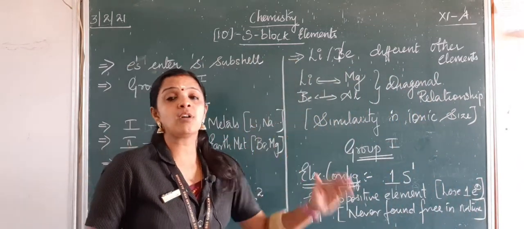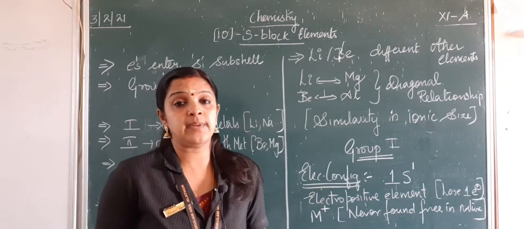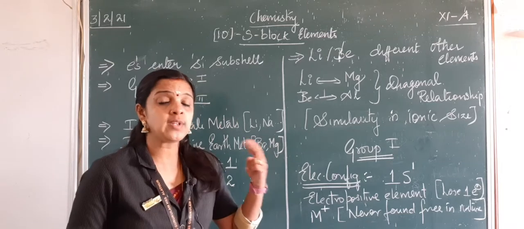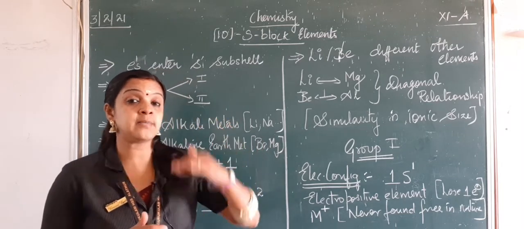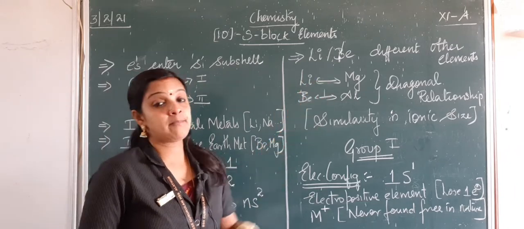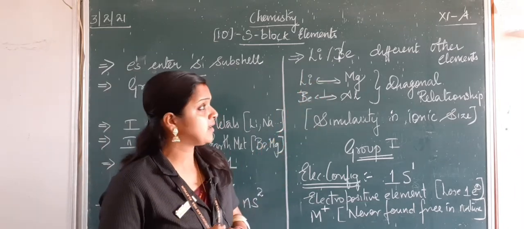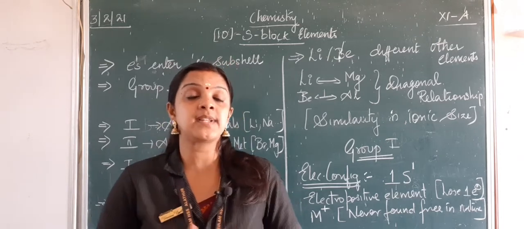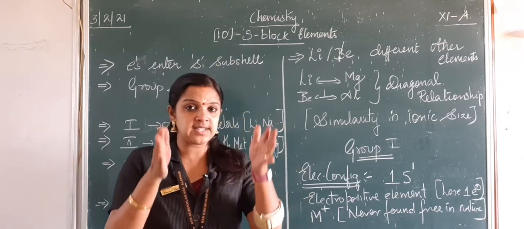Now among all the S block elements, whether it is group 1 or group 2, we have 2 important elements. The first elements of the S block, lithium in alkali metals and beryllium in alkaline earth metals, are quite different from the other elements of the same group.